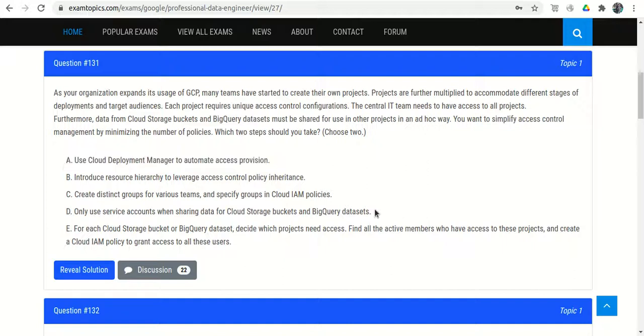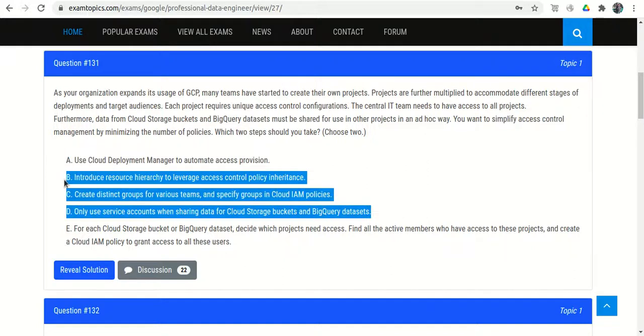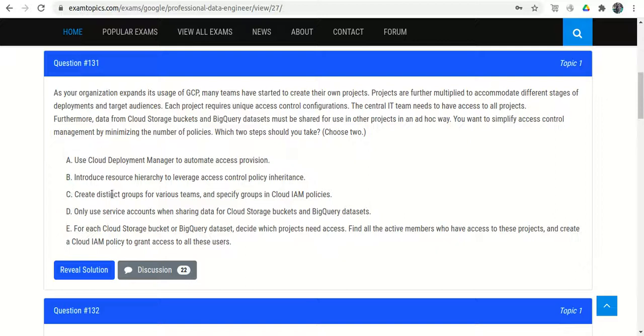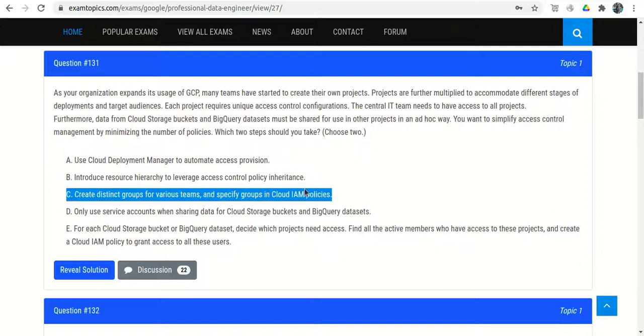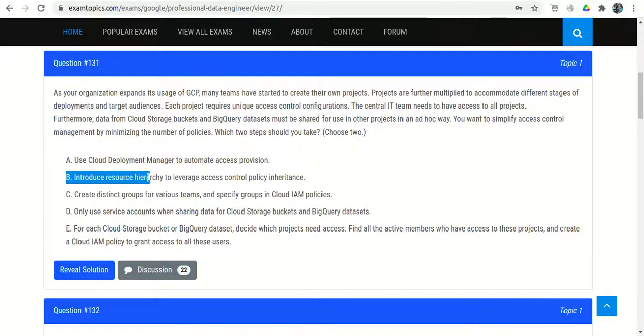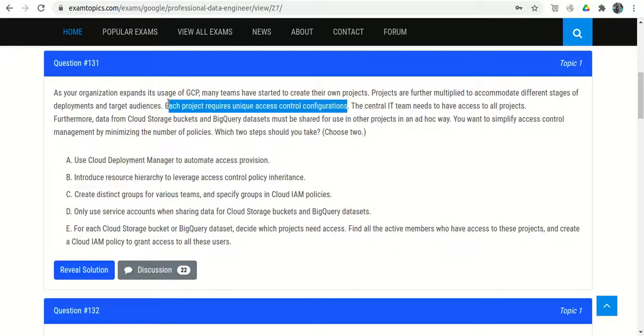Now we have options B, C, D. Out of B, C, D, C is perfectly okay, we will create a group, but we need to select 2 options. Now option B and option D are left, whether we will use option B or option D. Okay, let's read the question again. Further, as per the different stages of deployment and target audience, each project requires unique access control configuration, right?